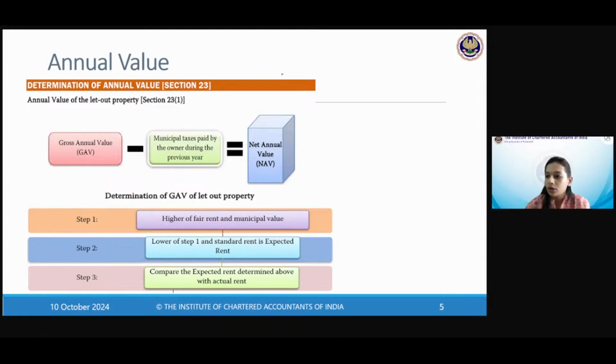And deemed ownership, like the specific cases of section 27, those are also cases of deriving your ownership. If you own the building, which is the important criteria in this case, you need not also own the land on which the building is standing. Okay. So ownership of the building is important. All right. You must be owner during the relevant previous year that we are dealing with, which is FY 23-24 in your case. You may not be the owner in the assessment year also.